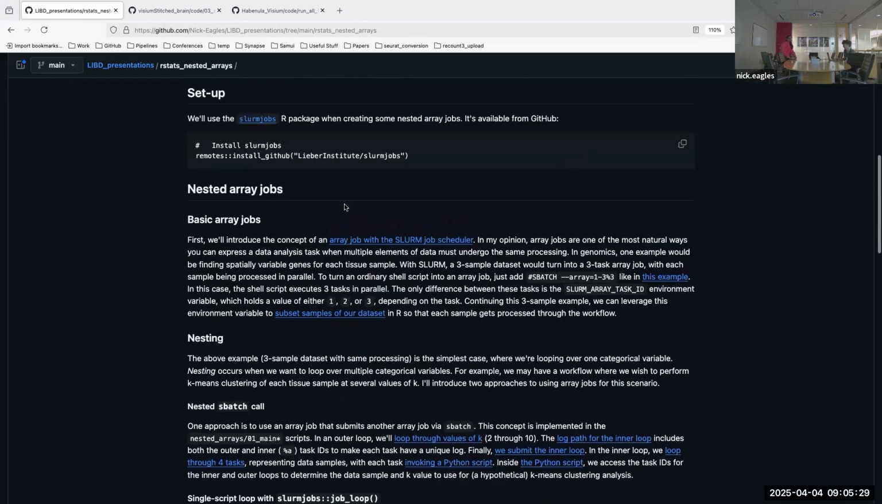So before we talk about nesting array jobs, it makes sense to do a recap. For some people it would be a recap, some people may be new: ordinary array jobs with Slurm. The idea behind an ordinary array job is that if you have a data set with multiple samples, or a data set that you can break apart, where you want to apply the same sort of processing on multiple data points, that's a natural use case for array jobs. So I'm just going to jump into an example.